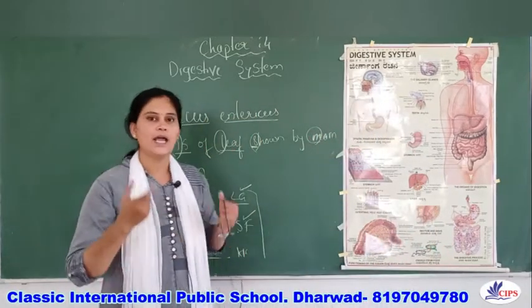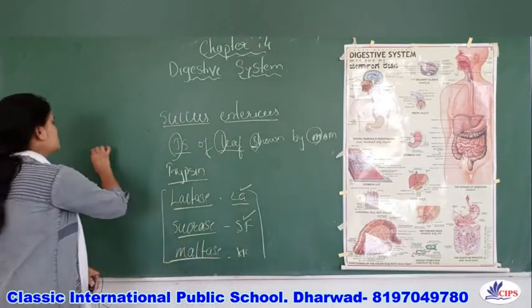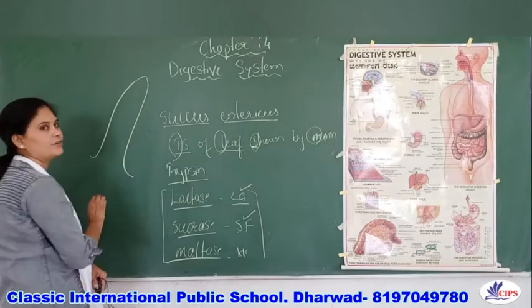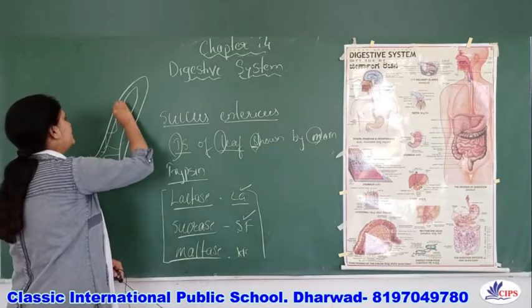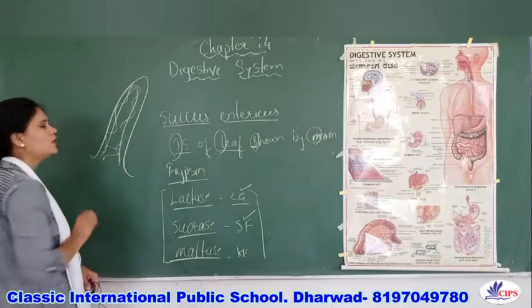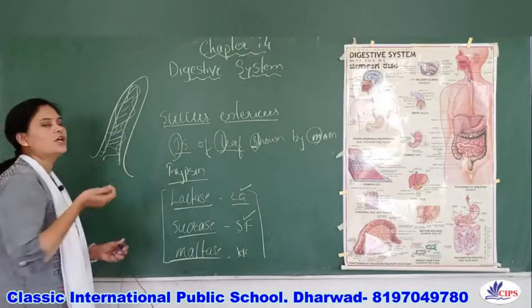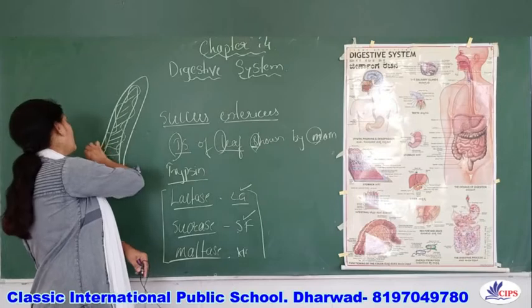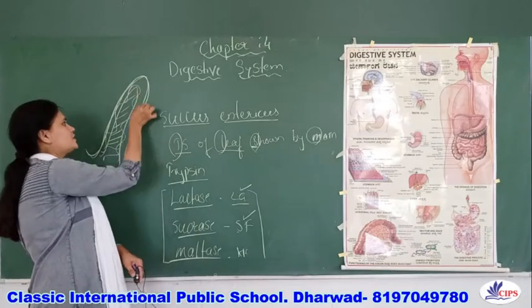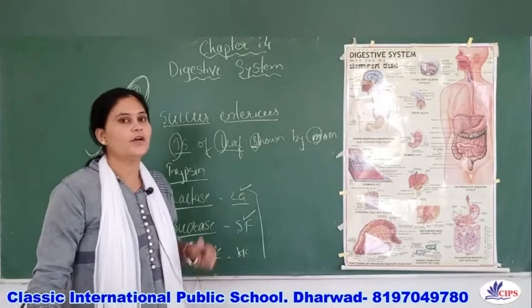So these villi help in the absorption of the food. This is the structure of the villi, right? These villi have blood capillaries. So these finger-like structures will help in the absorption of the digested food and also provide a large surface area for the absorption. That is the function of the villi.